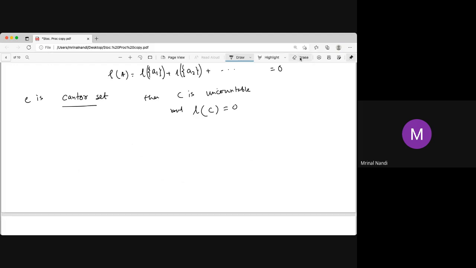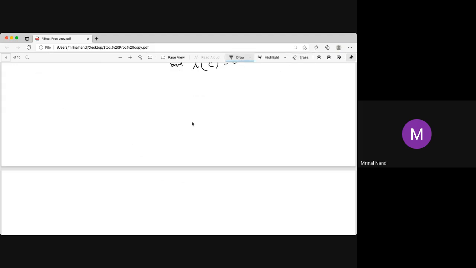Now the question is about area. Say mu is the area measure. If it is the area measure, what happens?